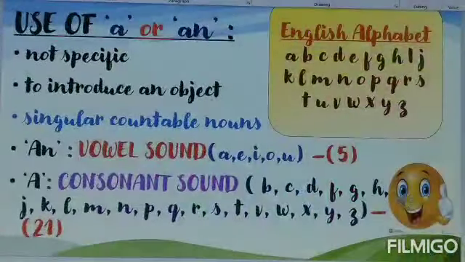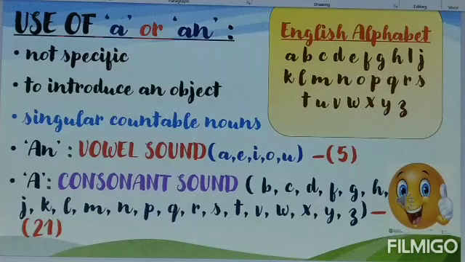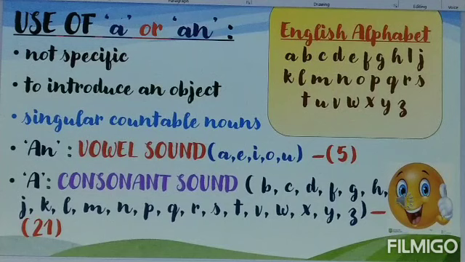Explore more about their usage. The choice between article a and article an is exclusively determined by sound. Sound? What is the sound I am talking about? You might be thinking about this, right? Exactly. Let me tell you. You know that the English alphabet has 26 letters. You already know that these letters are divided into two types, vowels and consonants.